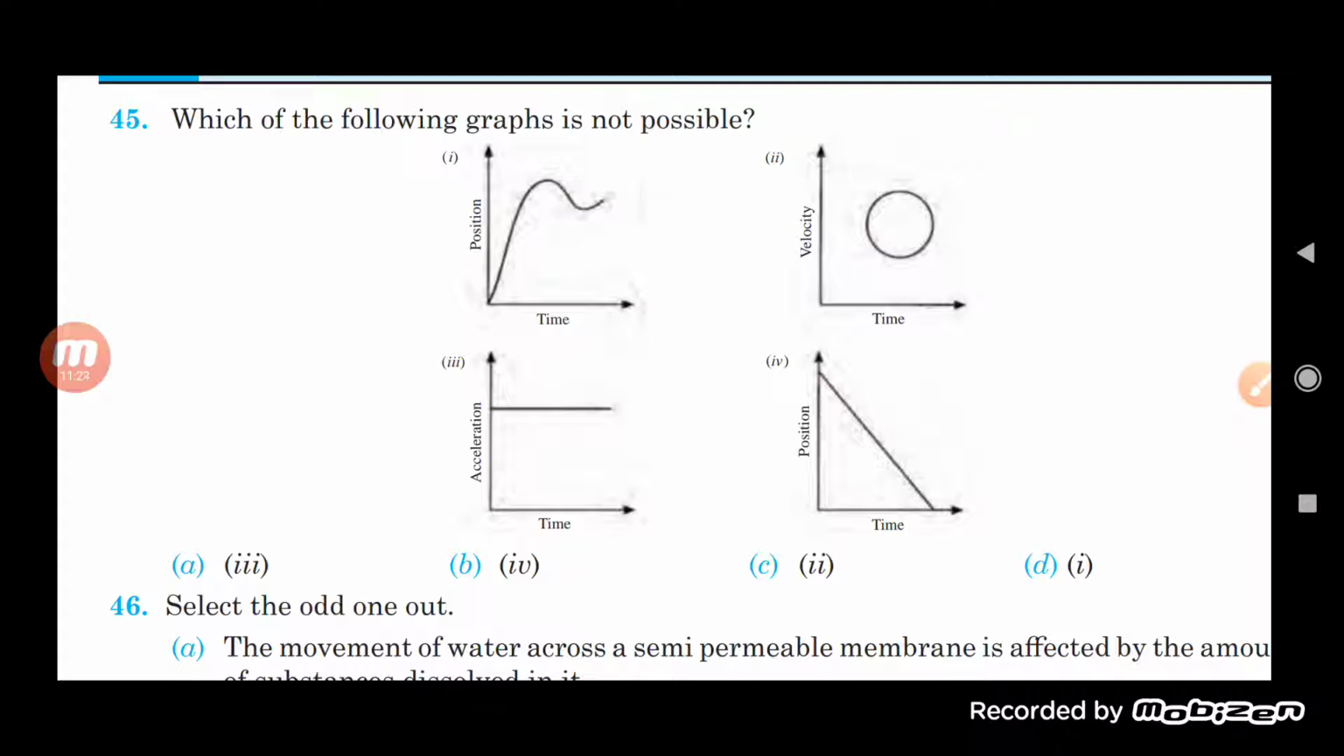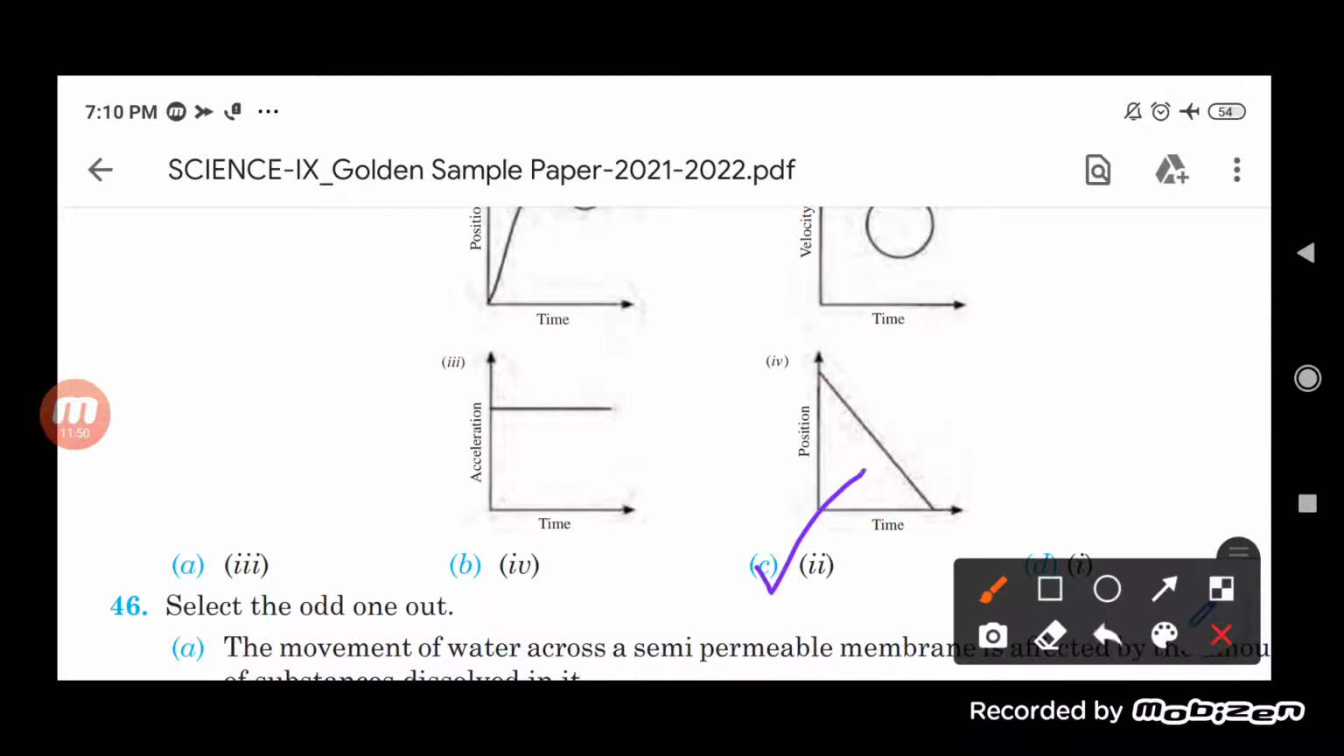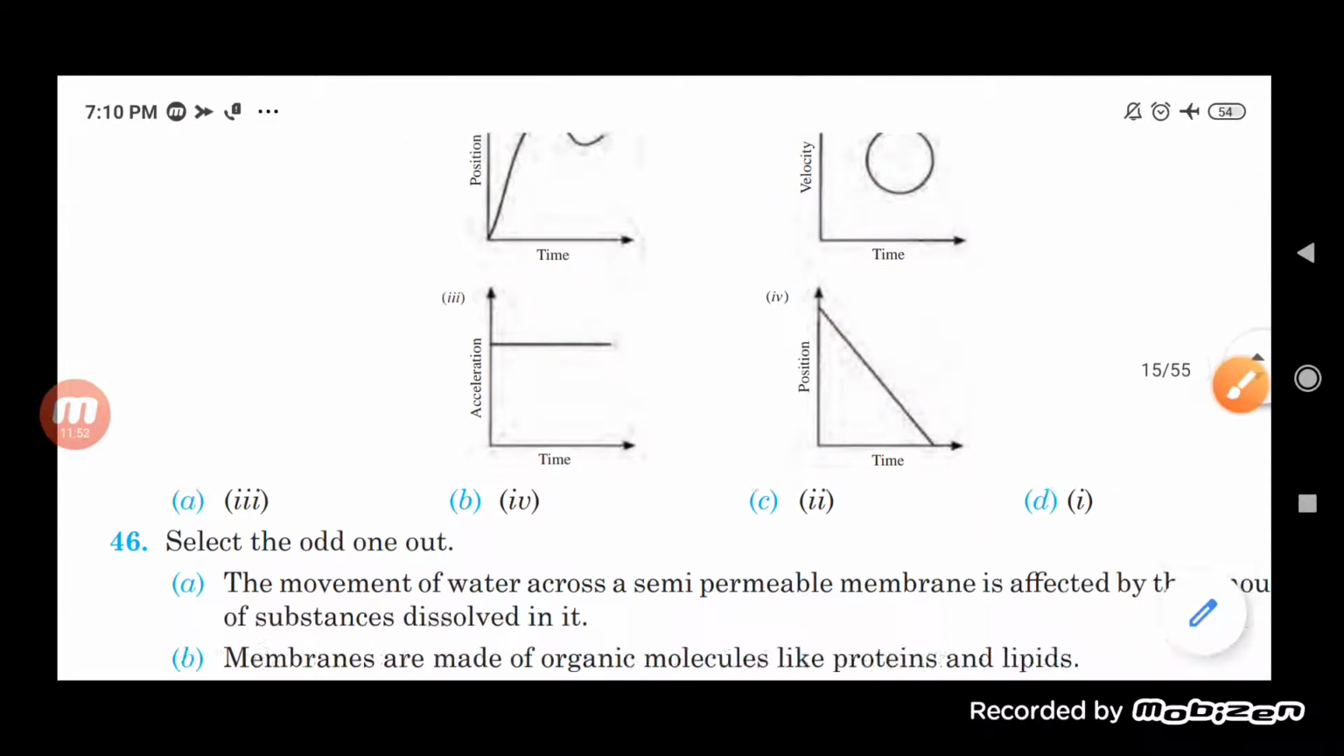Then the third one, in which the object is moving with constant velocity, and the fourth one shows retardation. Basically, in the position-time graph the object has an opposing force acting on it, so there is a decrease in speed. So we can say the second is not possible, and the option given here in C is where the second is mentioned. So C will be the correct option, student.